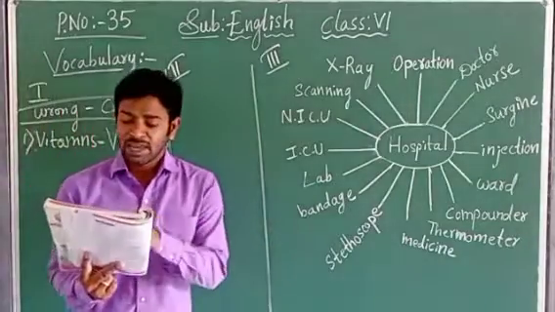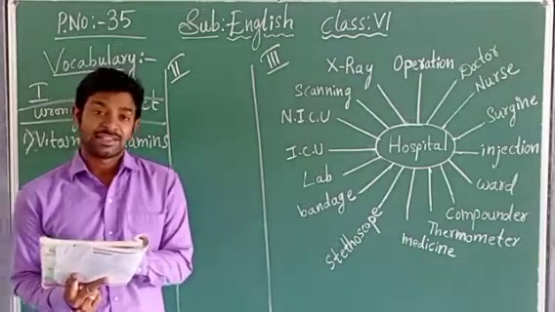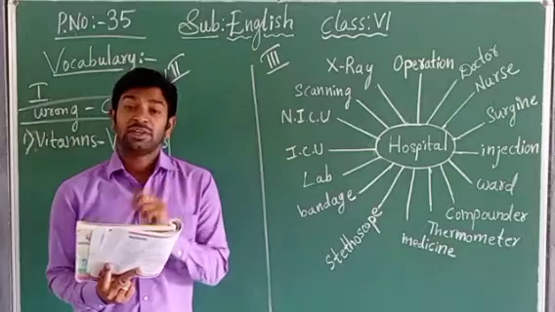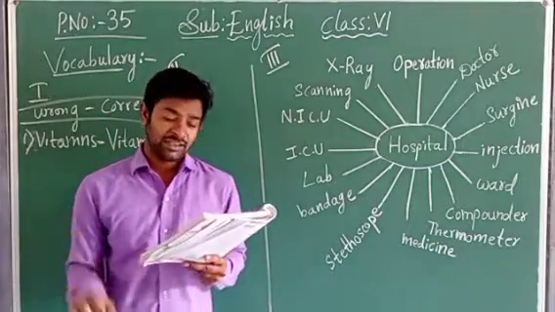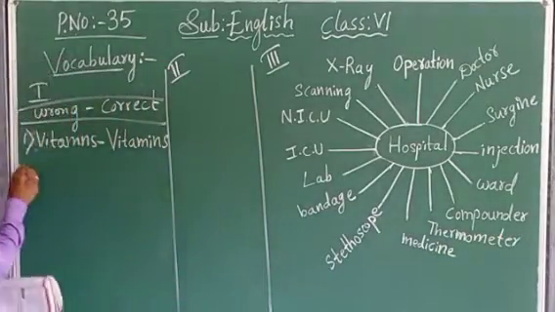Next, vitamins we have completed. Minerals. See the spelling of minerals. Minerals is also a correct one. And proteins. Proteins. It is the wrong one. This is not right. Okay. Protein. Proteins is the wrong one, children. Second one.